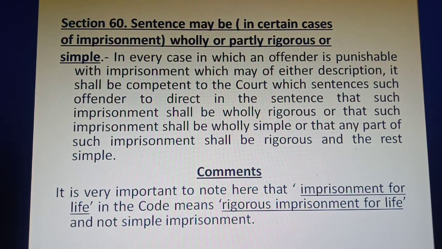But it is very important to note here that section 60 talks about when the sentence is for imprisonment. It does not talk about imprisonment for life. So imprisonment for life in the code means a rigorous imprisonment for life and not simple imprisonment, meaning to say that life imprisonment is always the rigorous imprisonment, it cannot be simple imprisonment. Whereas when the offense is punishable with imprisonment of either description, then it may be simple imprisonment or it may be a rigorous imprisonment, wholly or partly.